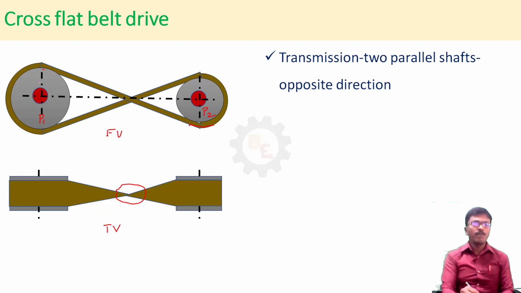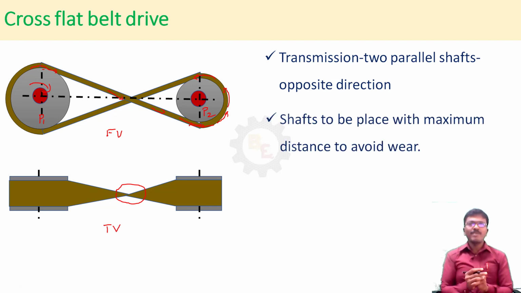Now you see here pulley 1 rotating in clockwise direction. As the pulley rotates clockwise, the belt tries to rotate. Now what is happening? See here, the belt is moving linearly and passing over pulley 2. So it changes the direction of pulley 2. So this cross belt drive can be used to change the direction of rotation.